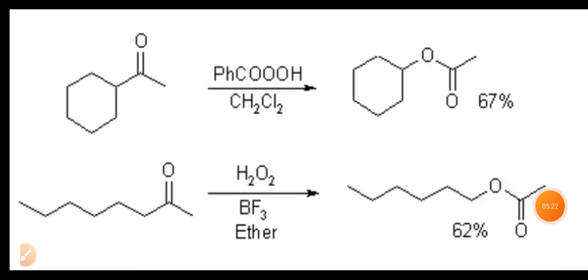You can also see another two examples in which hexyl methyl ketone in presence of a catalyst gives the formation of the corresponding ester. In the similar way, hexyl methyl ketone in presence of hydrogen peroxide and BF3 gives the formation of hexyl methyl ester.